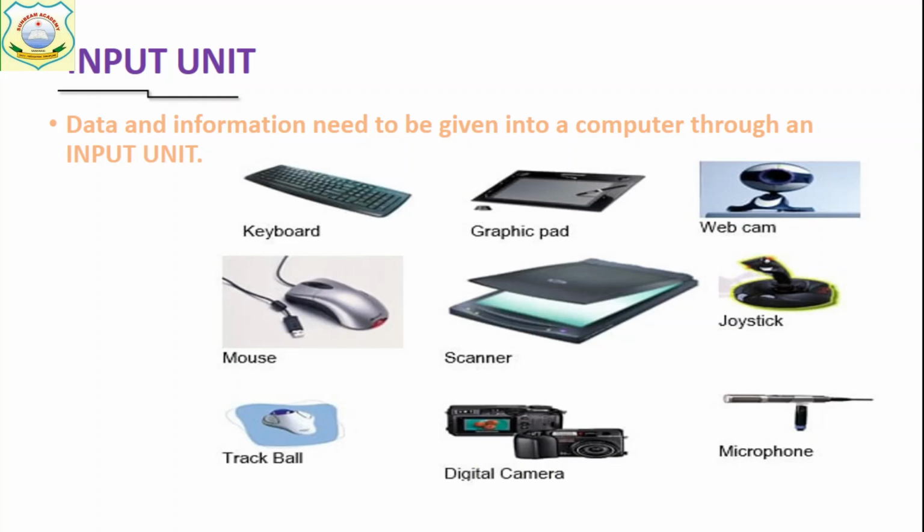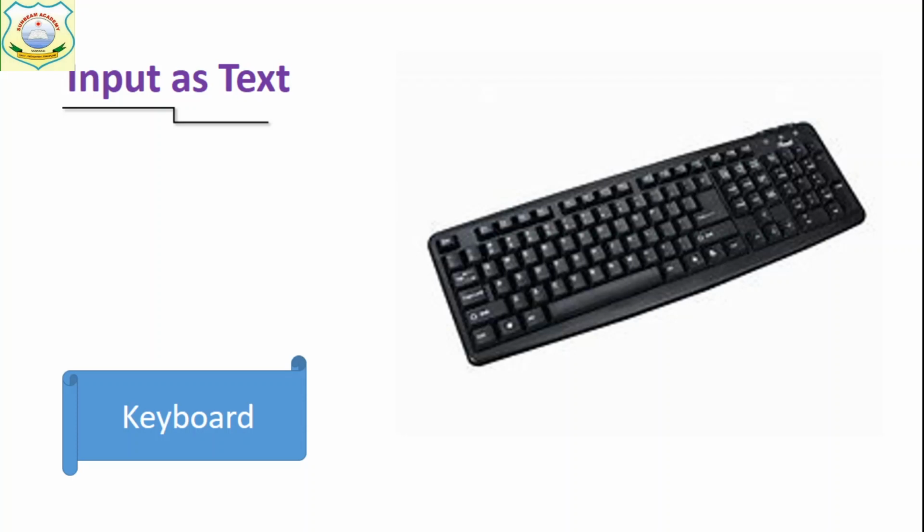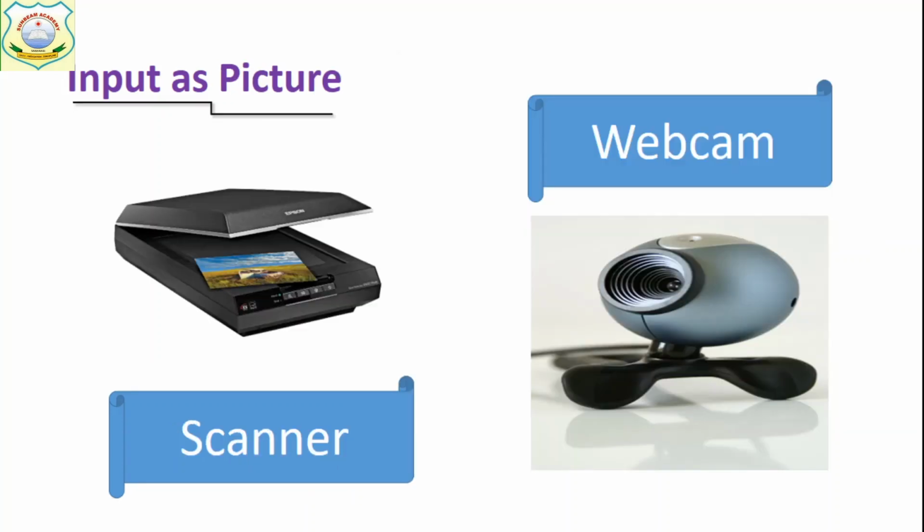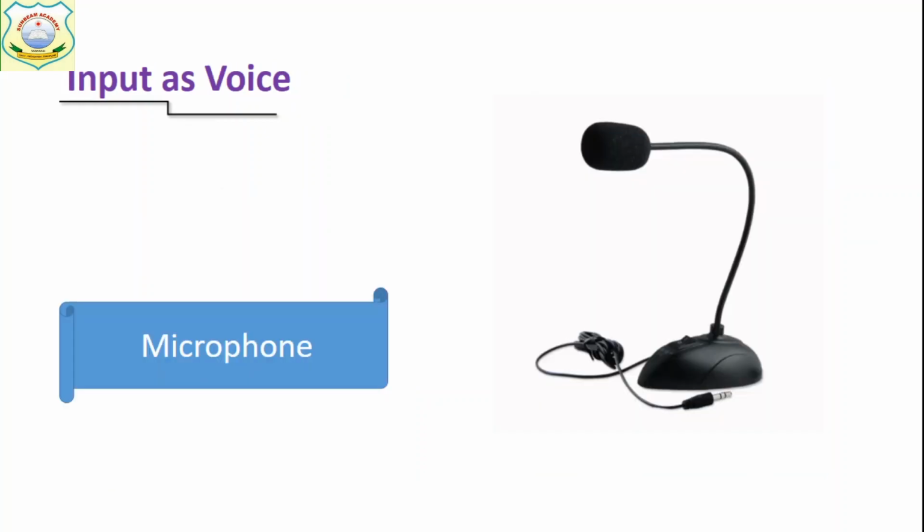Okay, now keyboard enters which type of input? As text. If we need to enter text, we have the keyboard. There are alphabets and numbers on the keyboard, and some special characters are also there. Now if we want to input a picture, we have a scanner and webcam. These two are input devices. Now if we want to input voice, we have a microphone. Microphone is also an input device.